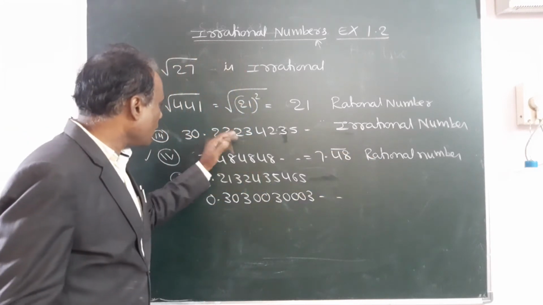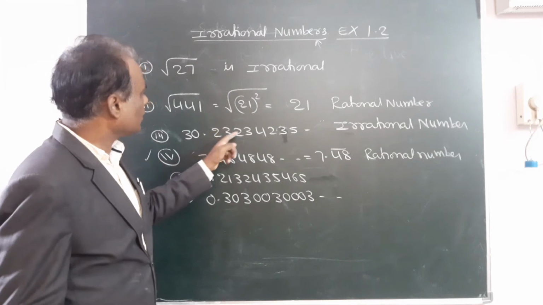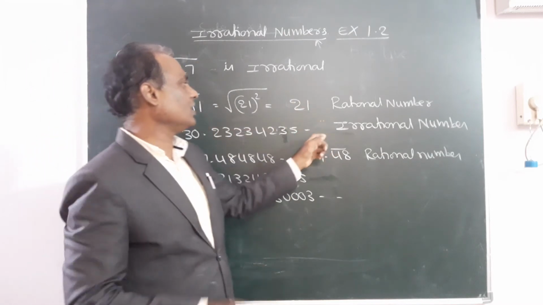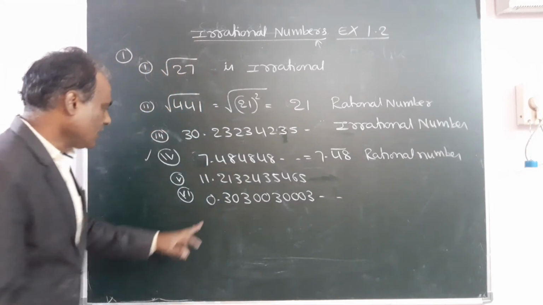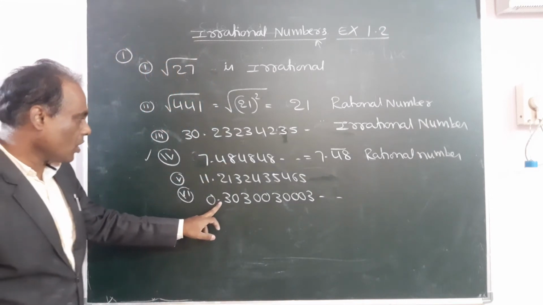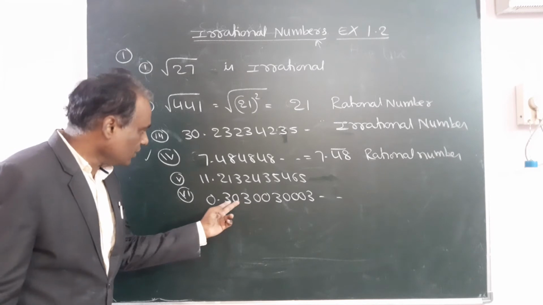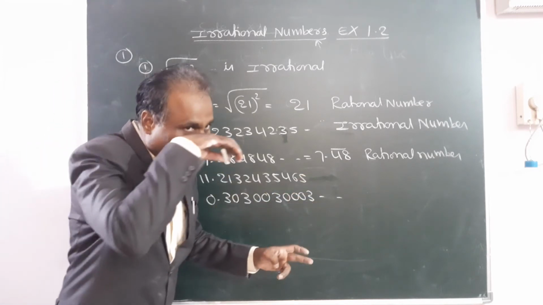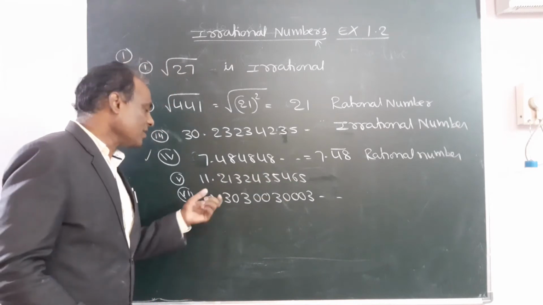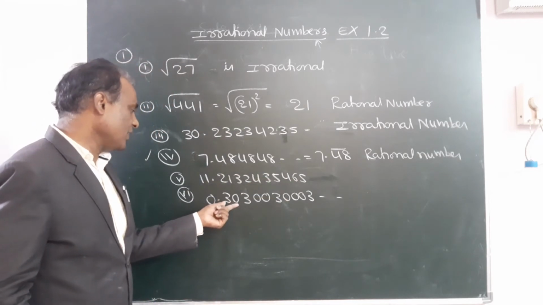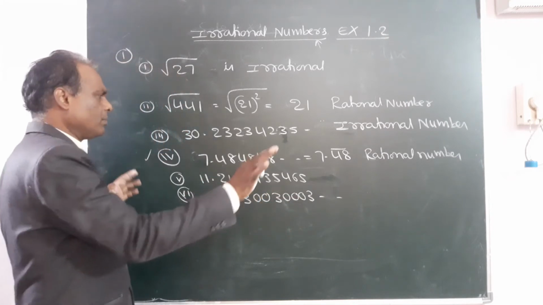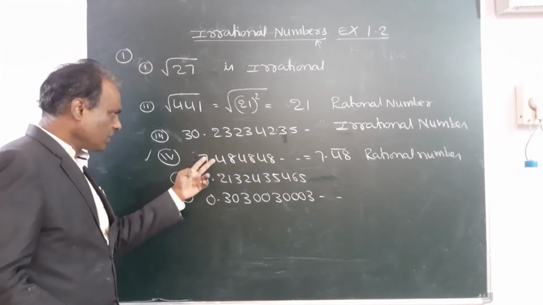If numbers are not repeating, irregular numbers, then it is irrational. See the sixth one, 0.30, 3030, but again 0 is there. If the same 303030 is repeated, we can say that it is a repeating decimal. But here it is a different number: here 2 zeros, here 3 zeros, irregular numbers. See the difference between these two.